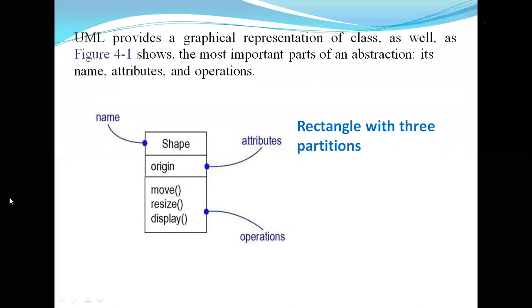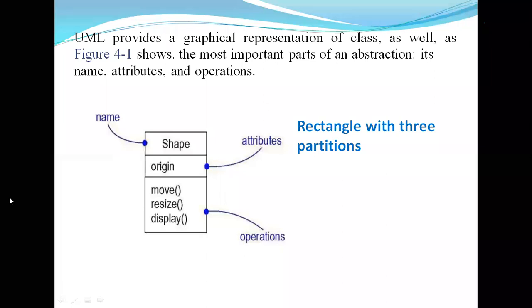Each partition represents some abstraction. The first partition represents the name, the second partition represents attributes, which are properties, and the third partition represents operations or behavior.